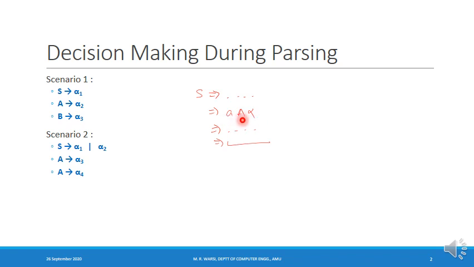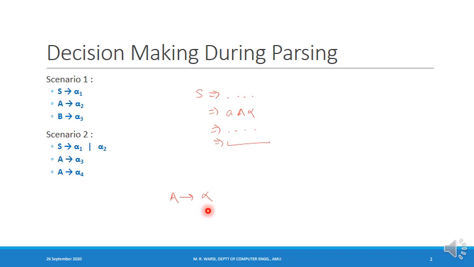In order to obtain the next sentential form, this capital A will be expanded using some production of the variable capital A. If the situation is simple, then from capital A, I have a single production. Since I have a single production available for the variable capital A, whenever capital A is to be expanded, I have a single choice, so it is to be expanded using this production only. So there is no decision making, there is only a single choice available.